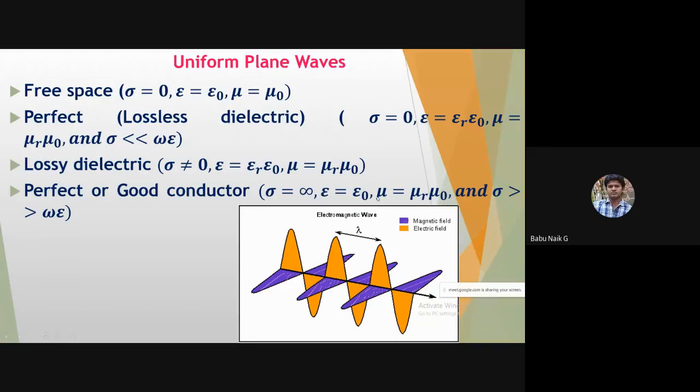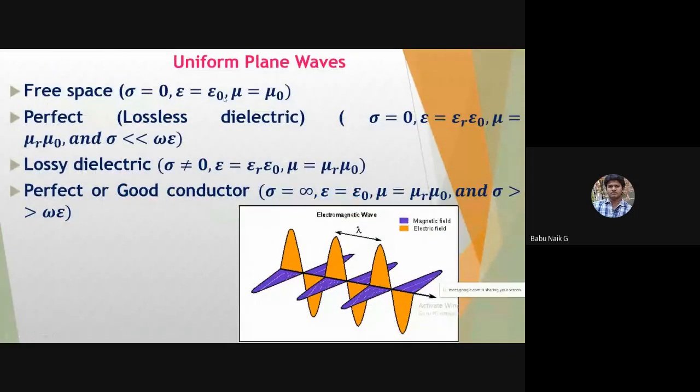Then epsilon is equal to epsilon naught, and mu equal to mu r into mu naught. Okay, so once the wave reaches any of such mediums, we have to take the conditions of these things. So let us consider one example here.